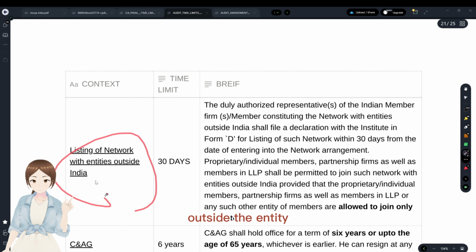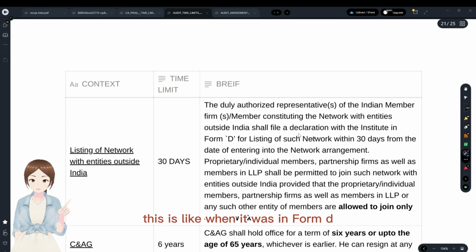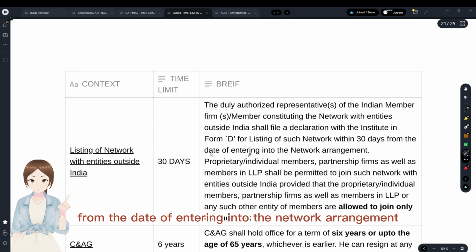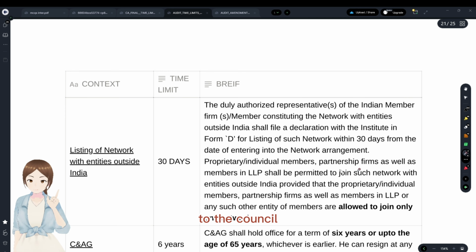Listing of networks outside the entity. This is like when it was in Form D, while listing such networks within 30 days from the date of entering into the network arrangement, the client has to communicate to the council.